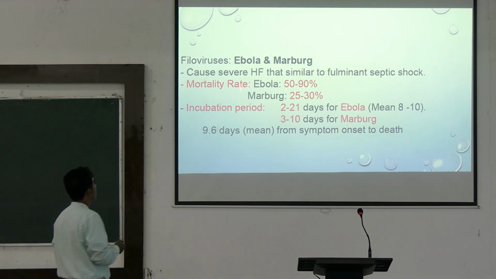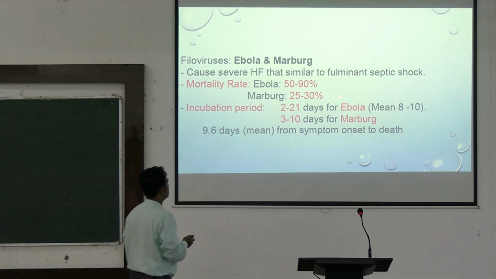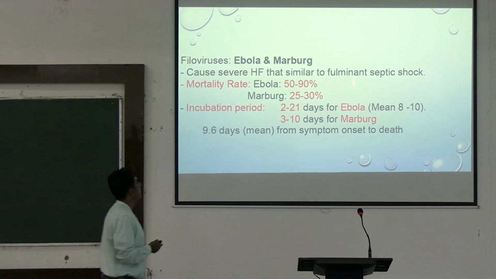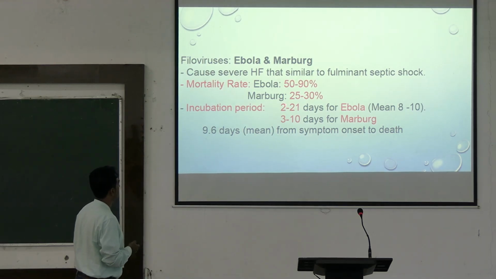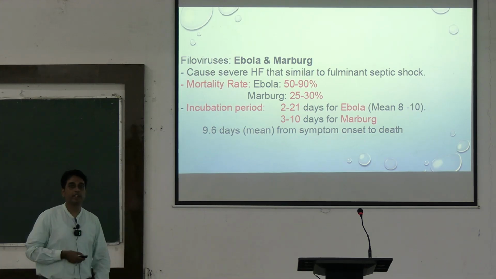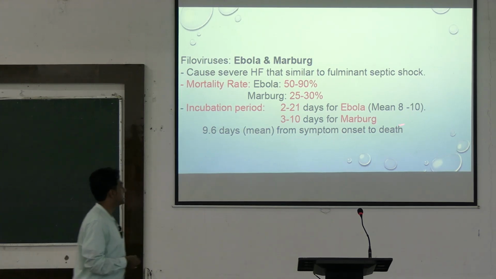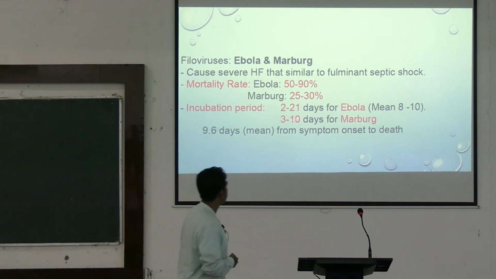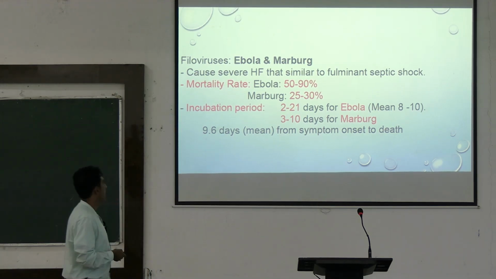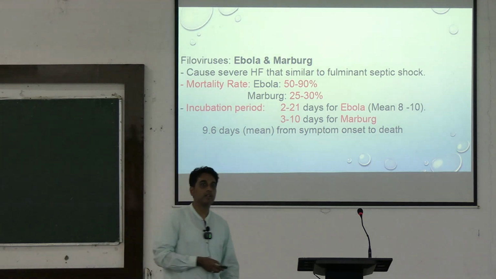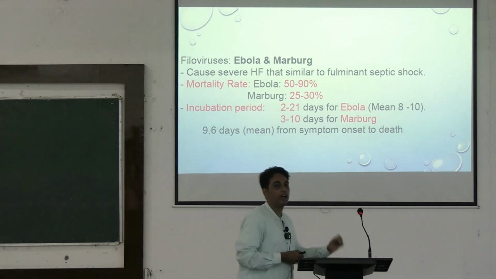And they cause severe hemorrhagic fever that is similar to fulminant septic shock. They have a mortality rate of Ebola in 50 to 90%, Marburg virus 25 to 30%. Incubation period, Sumon, koto? This is 2 to 21 days for Ebola virus, mean will be 8 to 10 and 3 to 10 days for Marburg virus, and there is 6 days takes from onset of symptom to death. Without treatment, the patient will go on to death.